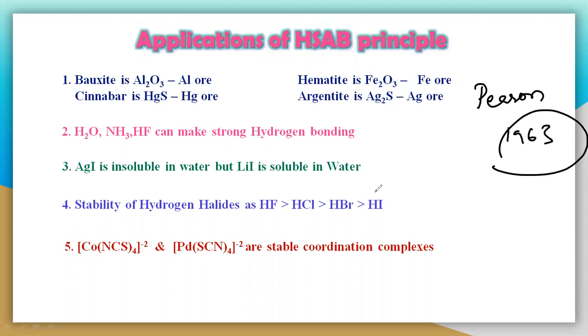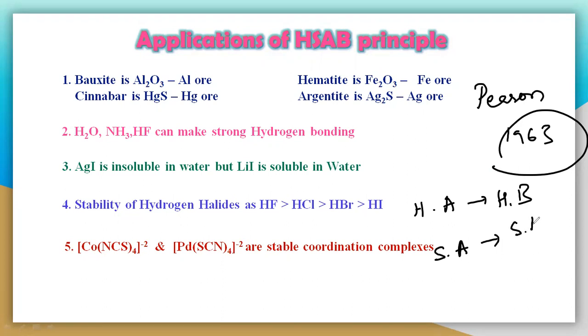Now he told that simply a hard acid tends to bind with a hard base only. So hard acid always binds with the hard base only. That means a hard acid will preferentially react only with a hard base. And if you take a soft acid, it tends to bind with a soft base only.